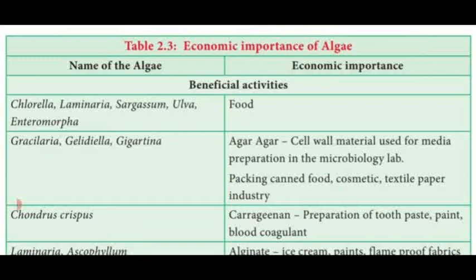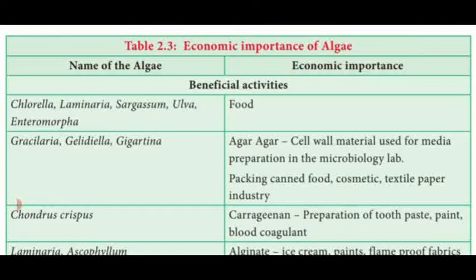Beneficial activities of algae: Chlorella, Laminaria, Sargassum, Ulva and Enteromorpha are used as food material. Another one, Gracilaria, Gelidiella, Gigartina. These three algae are used to prepare the medium in the microbiology laboratory known as agar-agar medium.